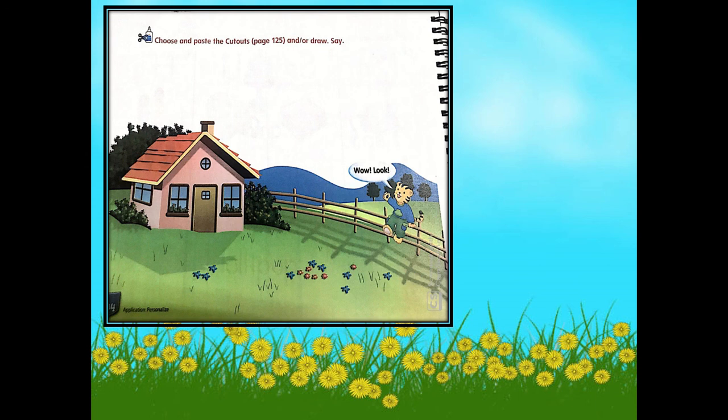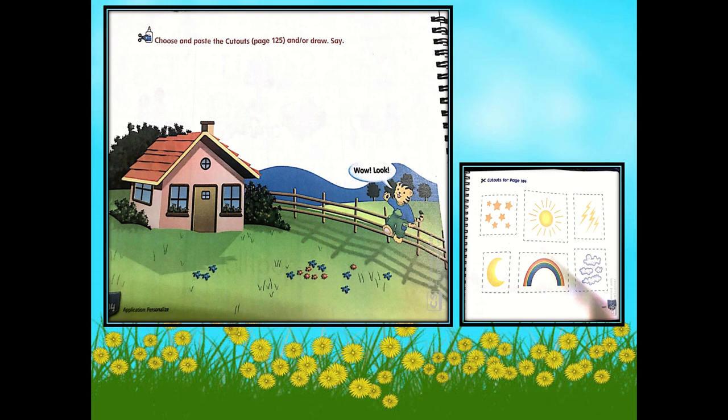Now, this time, open your book or turn your book on page 104. Now, look at this picture. Look at the sky in this picture. Do you see something in the sky? No. That is why this time, I would like you to get a scissors and a glue. And on page 125, at the back of your book, you see objects that can be found in the sky. So we have the stars, the sun, the lightning, the moon, the rainbow, and the clouds.